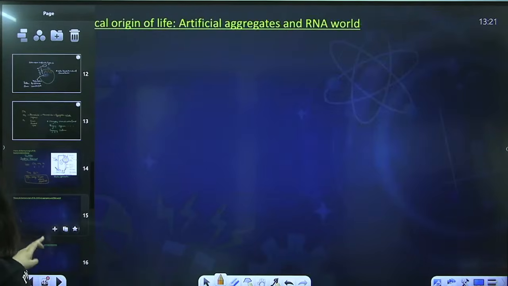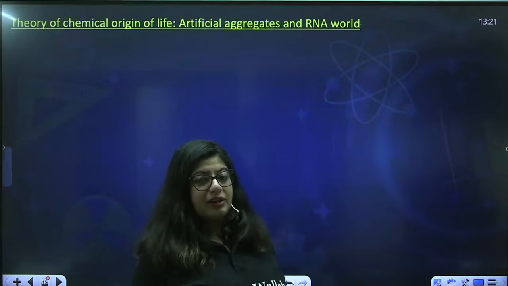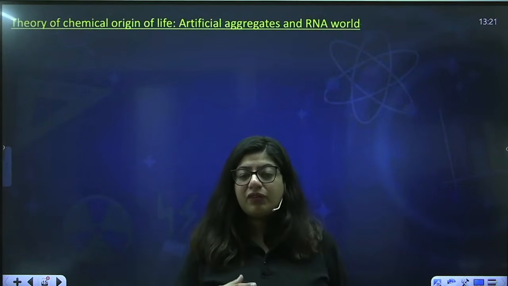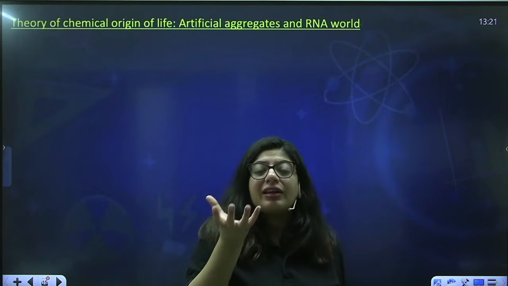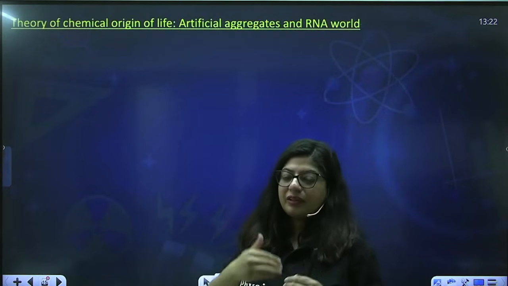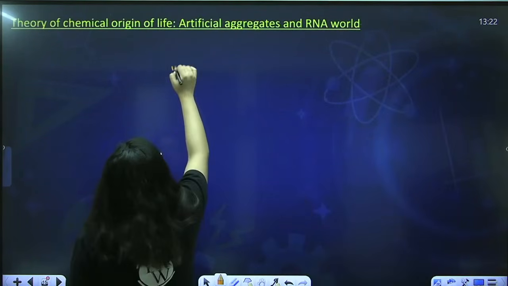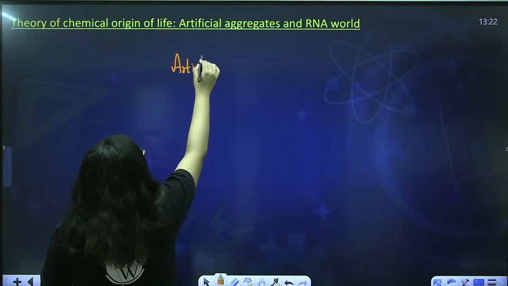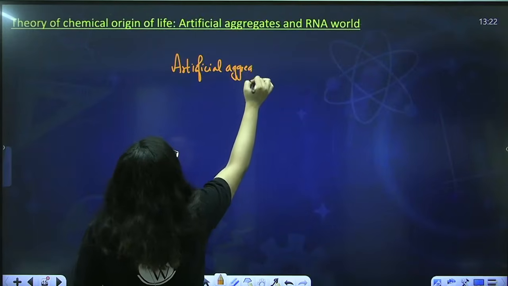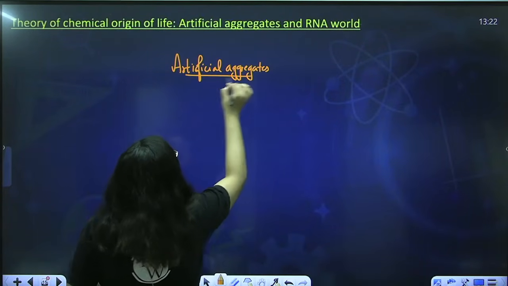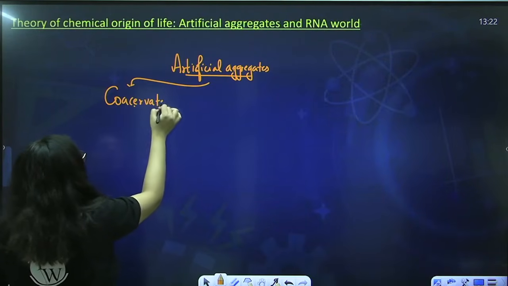Let's talk about artificial aggregates. Now, if this theory is saying that yes, these organic molecules will be formed, that we have already proven. Now, let's talk about the next step. This theory said that some aggregates of molecules will form, which will later become a cell. So it is said that some aggregates were also formed by certain scientists, and they were artificial aggregates. Some scientists also formed these artificial aggregates. They were coacervates and microspheres.